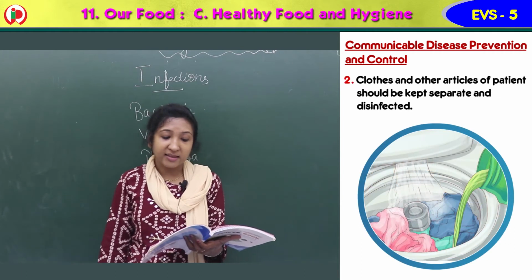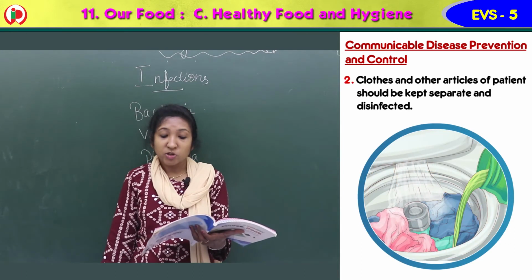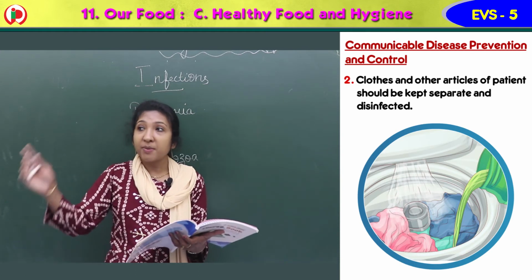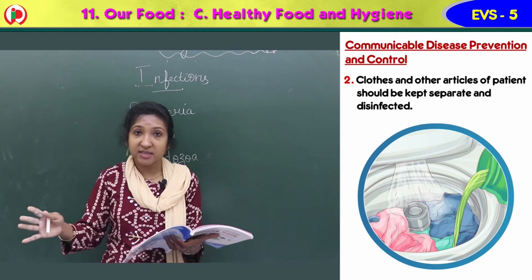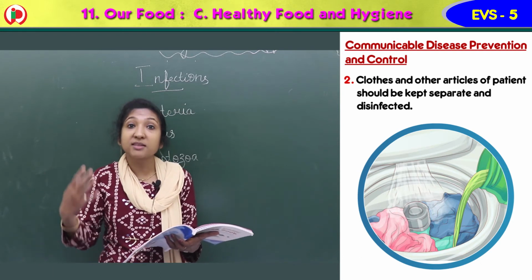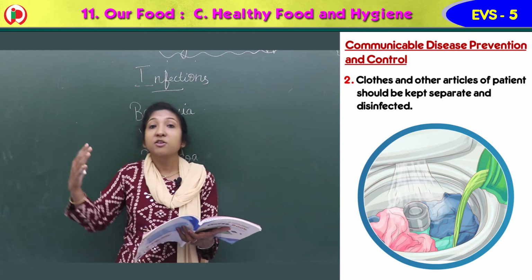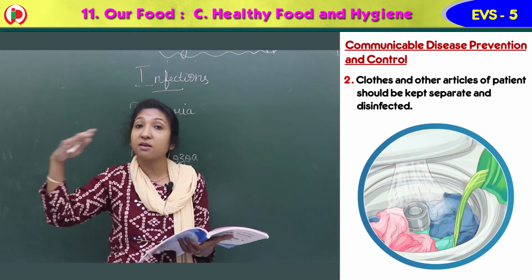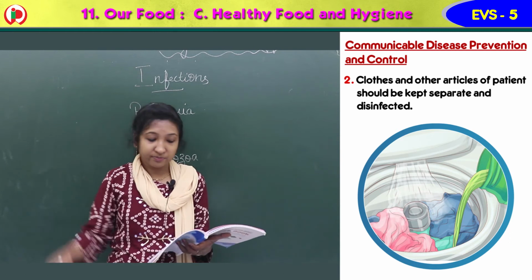Then clothes and other articles of the patient should be kept separate and disinfected. The person who has this disease, his articles, whatever things he is using, his clothes, everything should be kept separate and disinfected, means it should always be clean.